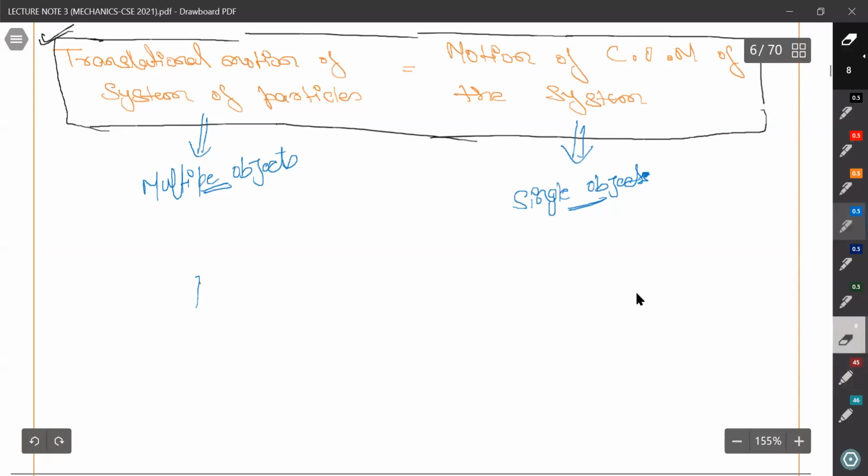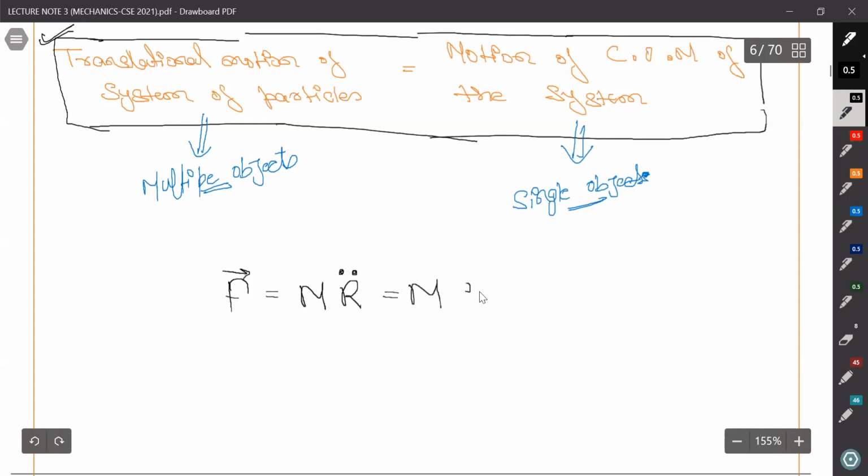So we can write it like this. What we have studied, that F is equal to M R double dot, or you can write M A net or A total if you wish, but let it be this only. You can write it like this for a single particle. Also, what we have studied, that F is equal to dP net by dt, and this is F external.